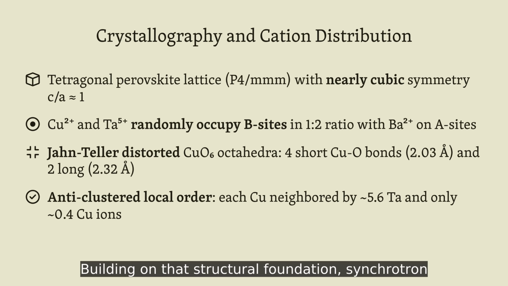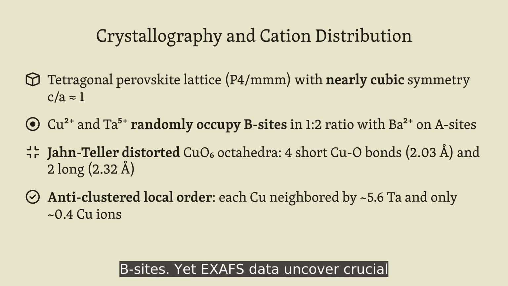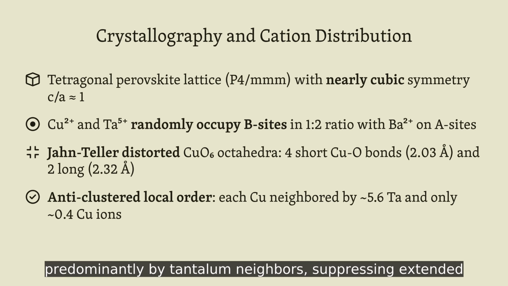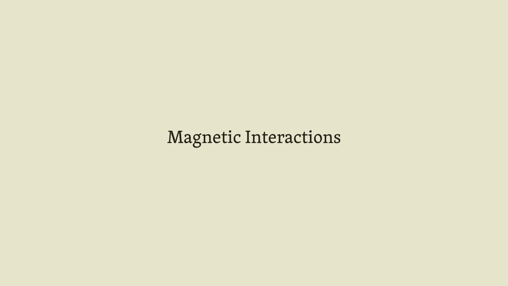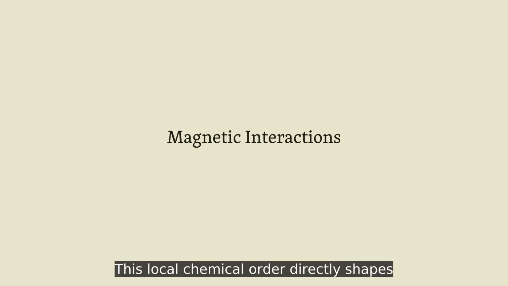Building on that structural foundation, synchrotron X-ray diffraction reveals a tetragonal perovskite where copper and tantalum randomly share B sites. Yet EXAFS data uncover crucial local ordering. Each copper is surrounded predominantly by tantalum neighbors, suppressing extended copper-oxygen-copper networks and preventing large magnetic cluster formation. This local chemical order directly shapes how spins interact across the lattice.